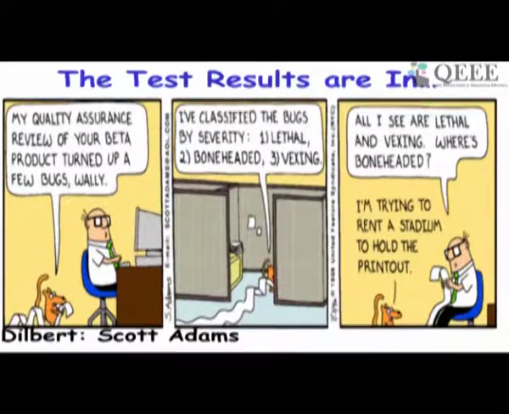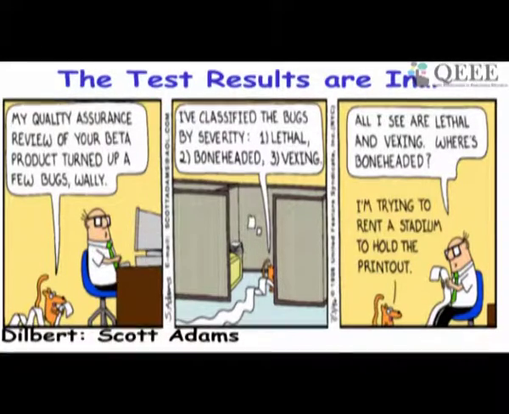So this is on the lighter side. Another cartoon about testing, and this is a Dilbert cartoon, and somehow the author Scott Adams has a very good understanding about how testing and software development work.